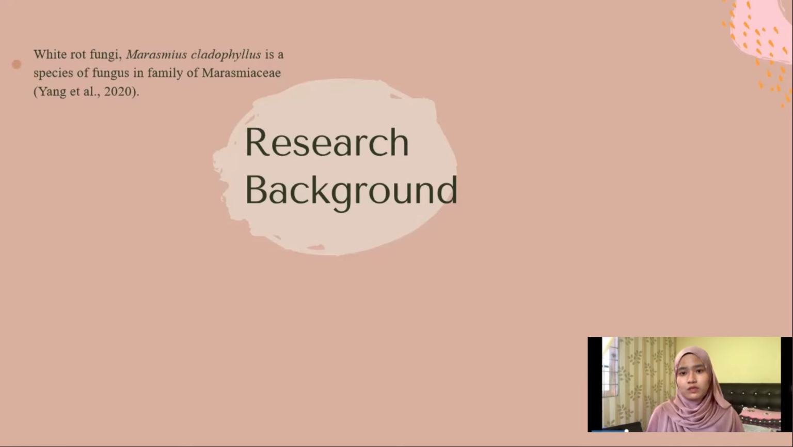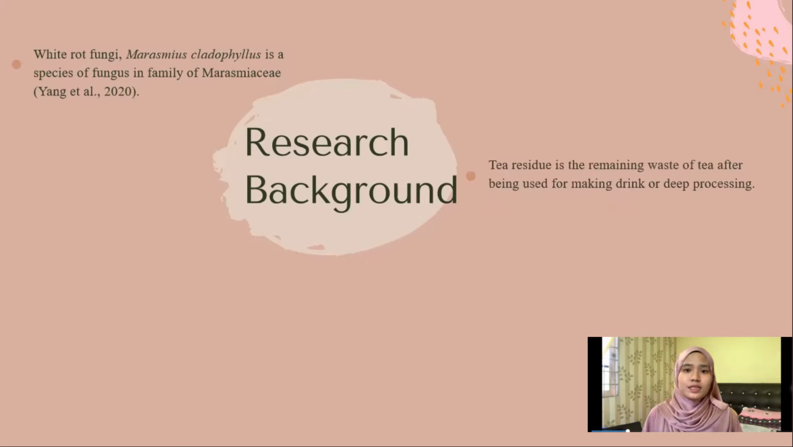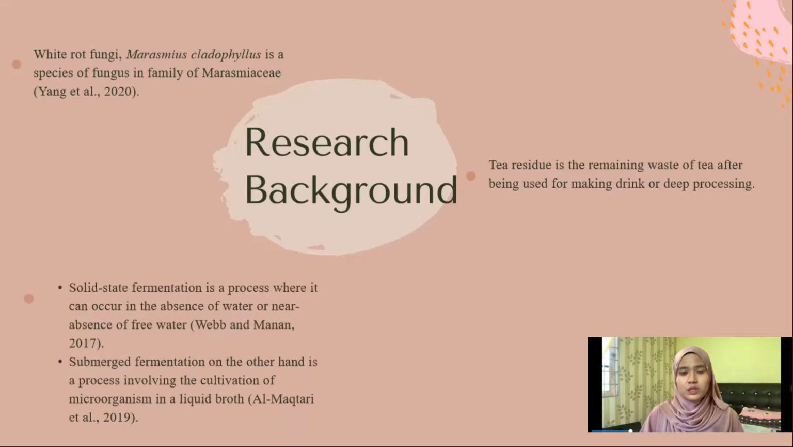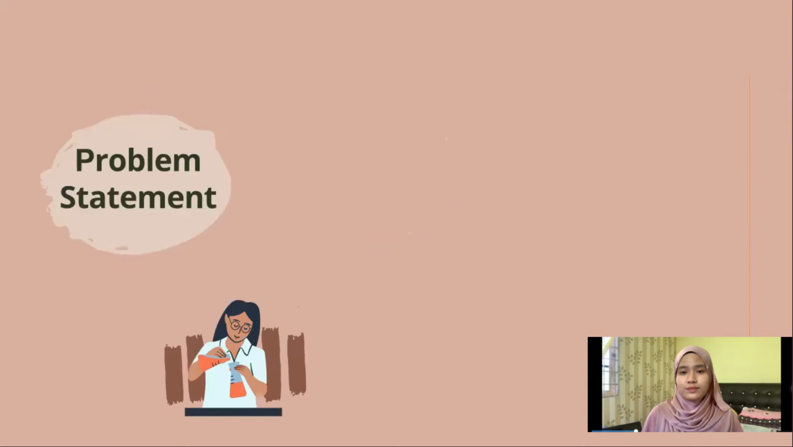An example of lignocellulose waste is tea residue. Tea residue is the tea after being used for making drinks or processing. There are two types of fermentation which can be used in producing laccase enzyme by fungus, which are solid state and submerged fermentation. Solid state fermentation is a process that can occur in the absence or near absence of water, while submerged fermentation is a process involving cultivation of microorganisms in a liquid broth.